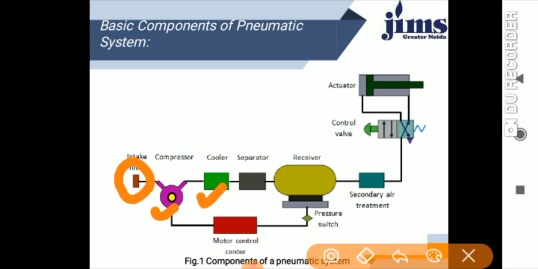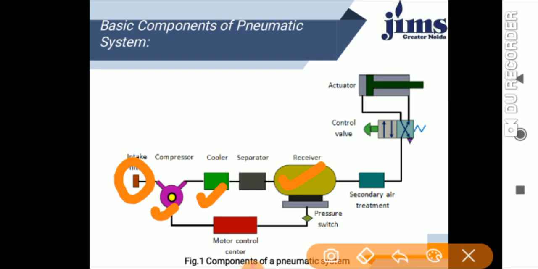I already discussed the function of the cooler. Then the cooler sends it to the separator, and the separator is connected to the receiver. What is the function of the receiver? I already told you, it stores the compressed air. And this receiver is associated with the motor control of the compressor.